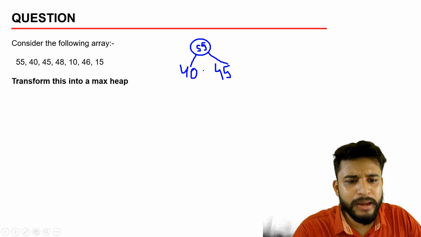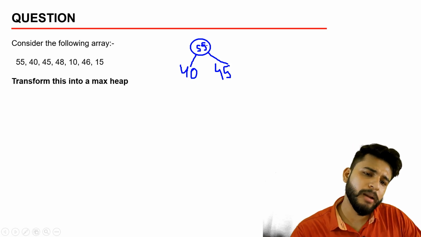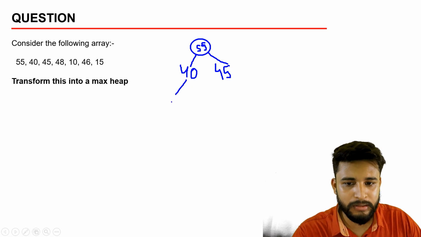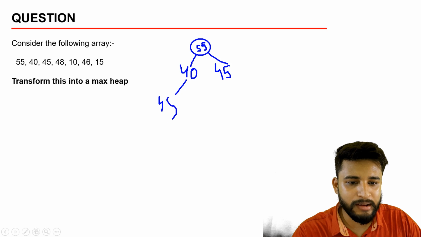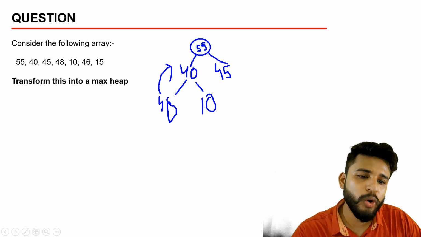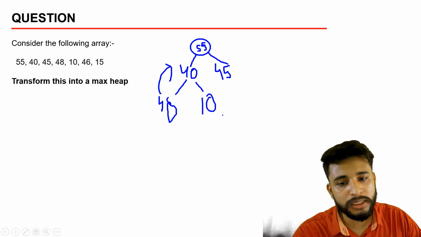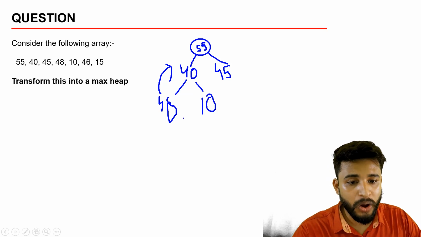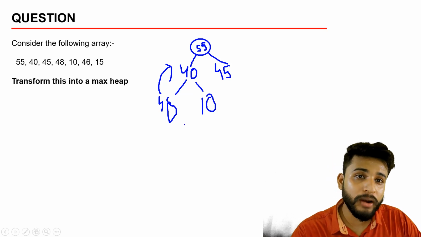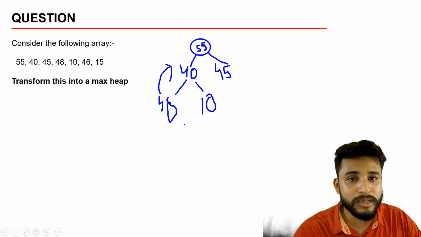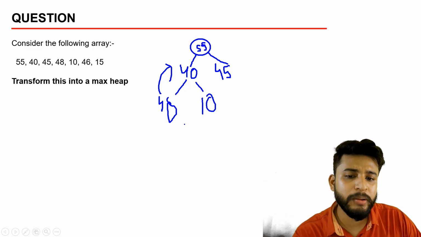Here this is fine, the numbers are both less than 55, so it is maintained. Then when we go to the next level, 48 and 10 come, and a swapping is done. 48 will go here and 40 will come here, and we need to do this swapping every time. Whatever comes as the root node, 40 or 48, it will always be greater than the left and the right one. Left and right nodes will always be less than the root node. That's the basic thing.